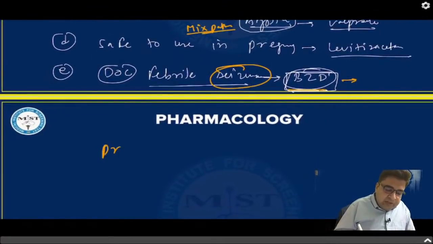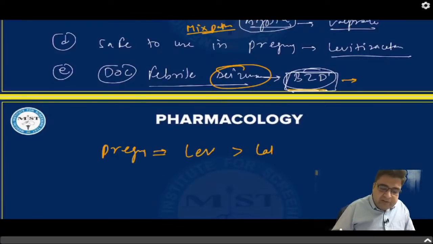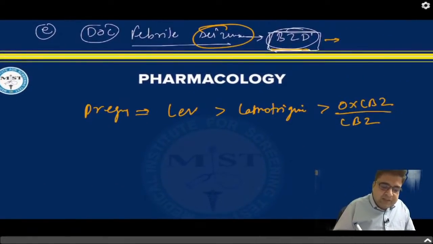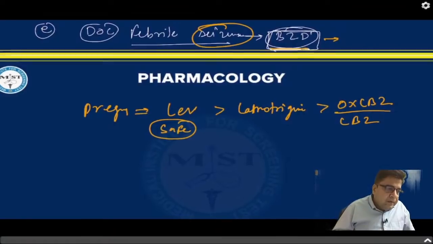Pregnancy. So one question is regarding pregnancy. In pregnancy, levetiracetam is the safest of all. And if levetiracetam is not given in the MCQ, go for lamotrigine. So lamotrigine is the second safest medicine. Third is oxcarbazepine and carbamazepine. So the medicines which are safe in pregnancy are levetiracetam, lamotrigine, oxcarbazepine and carbamazepine. Right?